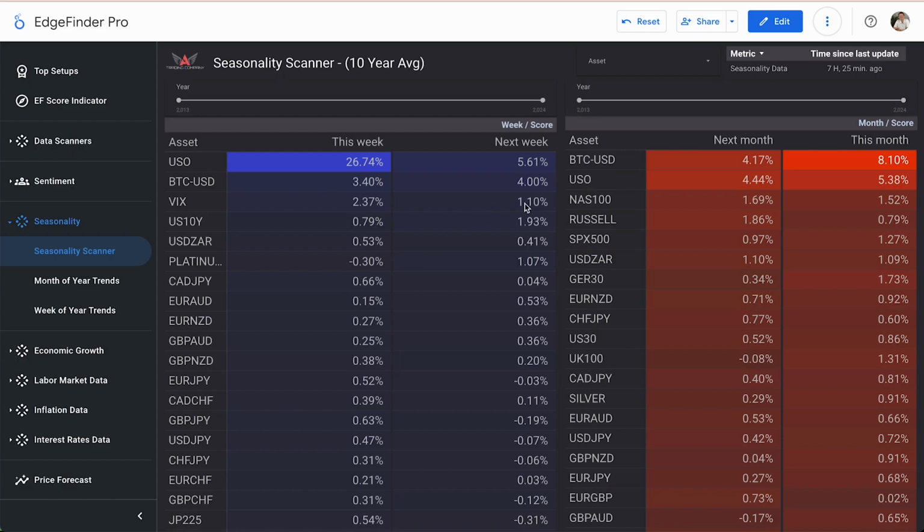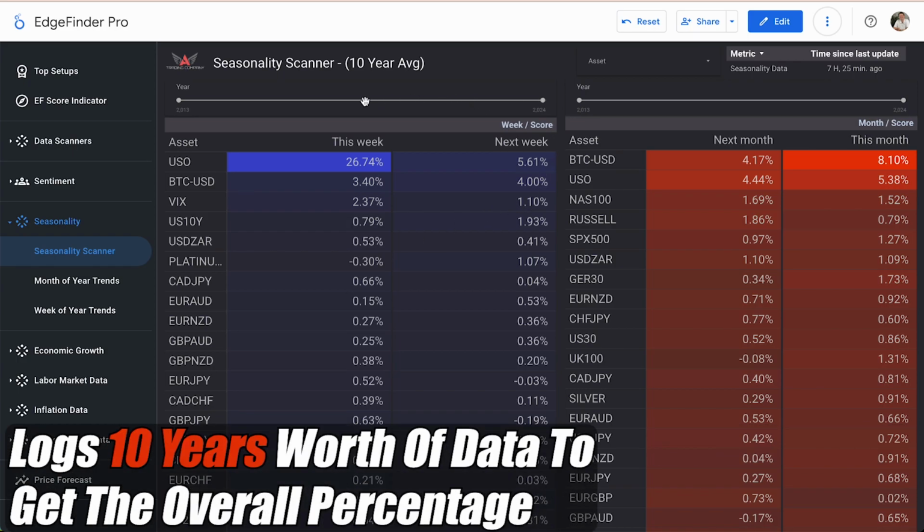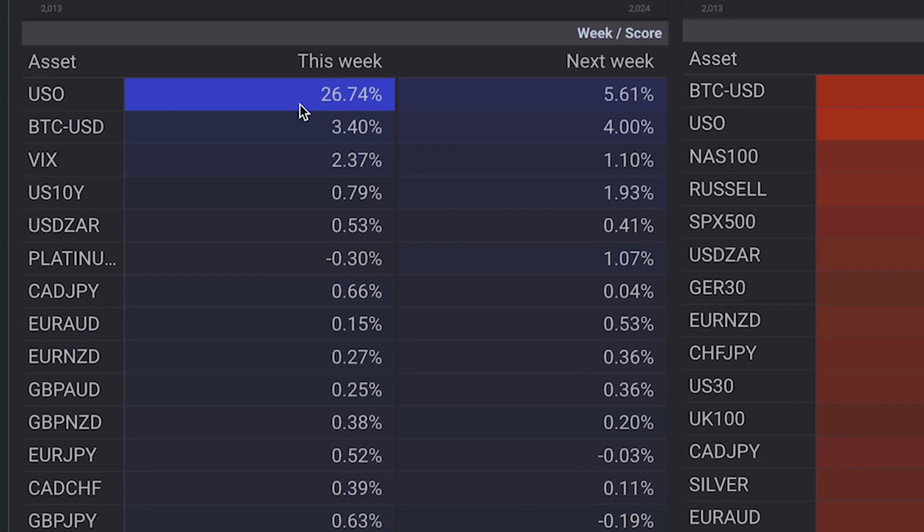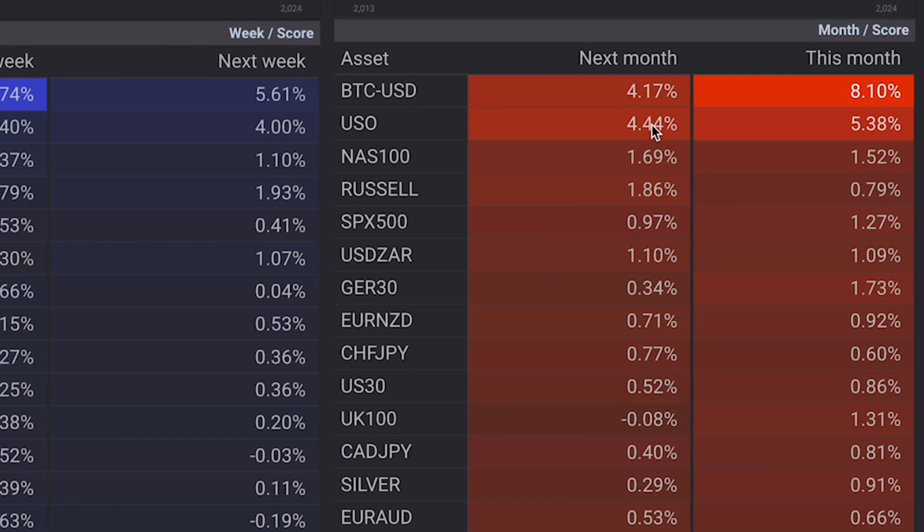In the overall seasonality scanner, we have 10 years worth of data that we're looking at, compiled together to give us an average percentage. I can see that this week, on average, over the last 10 years, all added together, US oil typically trades up 26.74% this week alone. Next week, not so much, but still, historically speaking, over the last 10 years, averaged together, oil trades up 5.61%.